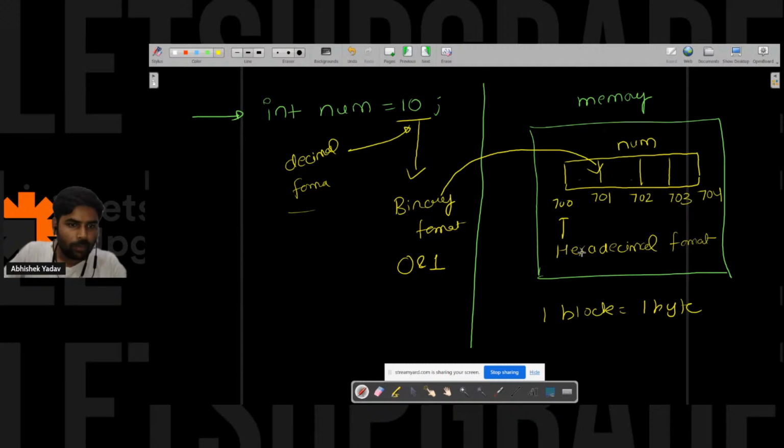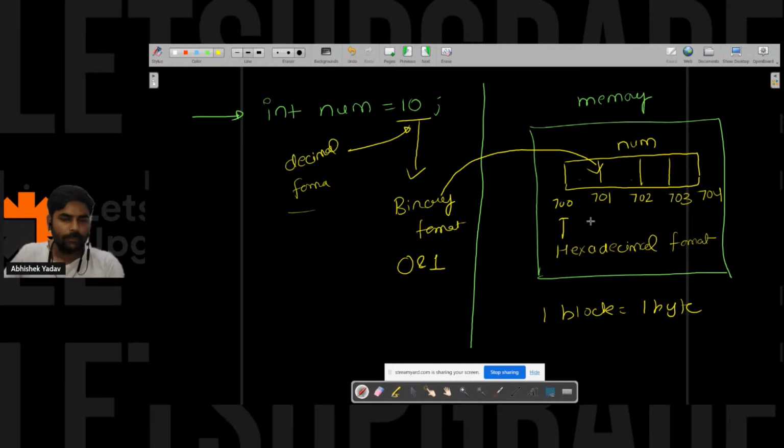Why is the name of the variable not binary? Okay, this is for the representation. Like this, it is not getting stored. There are a lot of things happening behind the scenes. To give a simple high-level definition of what happens behind the scenes, that's why I have made this diagram. Are you getting that point?